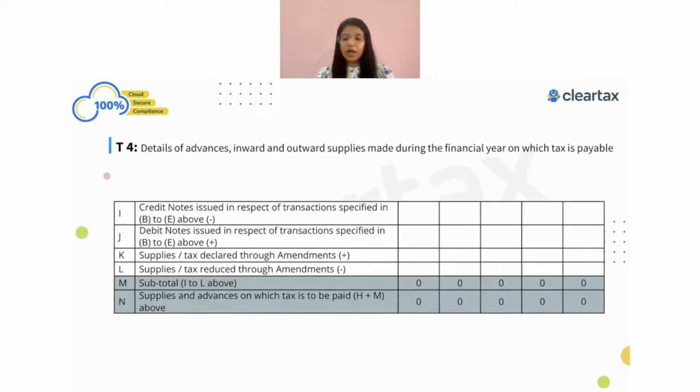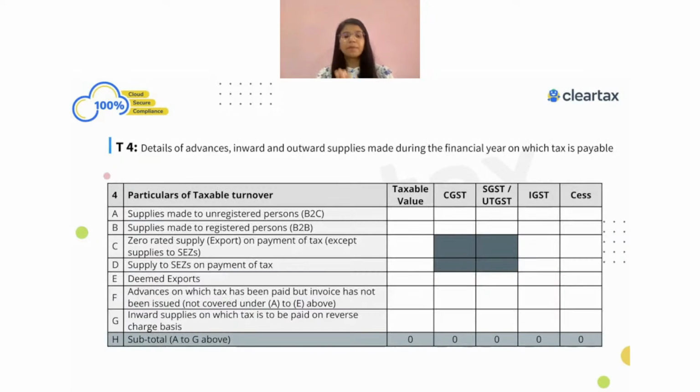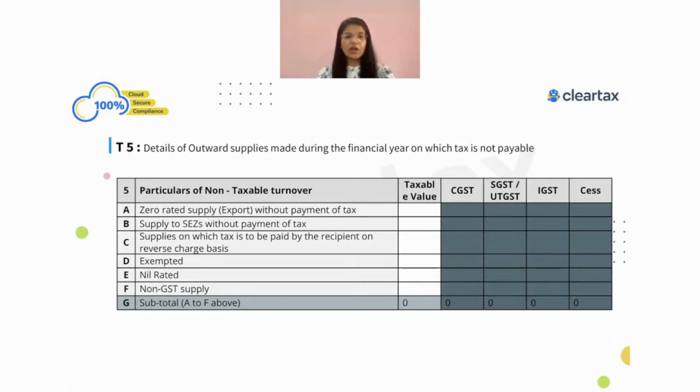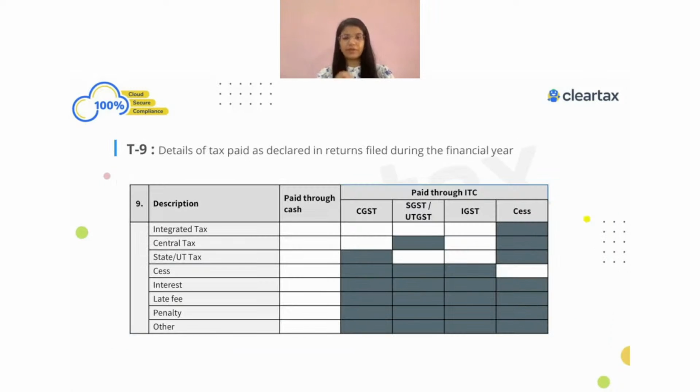So table number 4 and table number 5, here also they have categorized the information. You have to give B2C supplies information separately, then B2B supplies information separately. Whatever you're supplying to an SEZ unit, the information needs to be shown separately. That is how you have to show the information in tables 4 and 5. Then, since I'm focused only on the outward supply and the tax liability part, after table 4 and table 5 we have table number 9. Table number 9 has the tax payable and the tax you have paid through cash or through ITC. You have to tell us that part, right? That is table number 9.